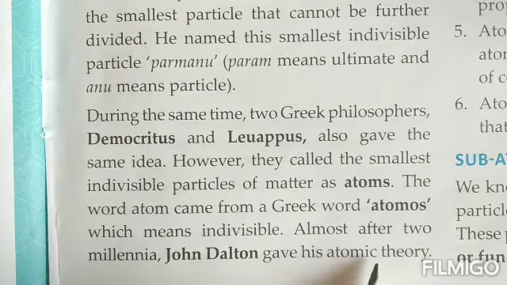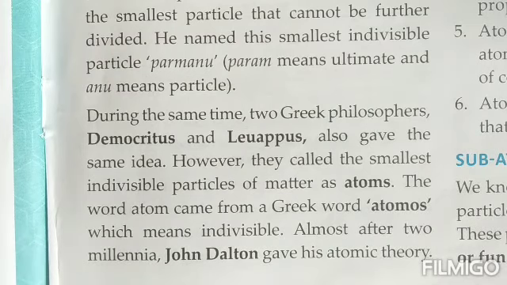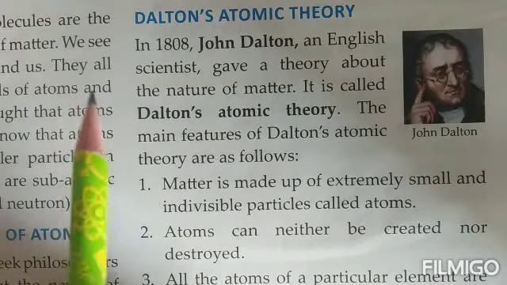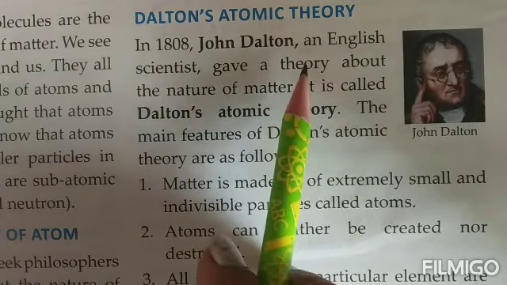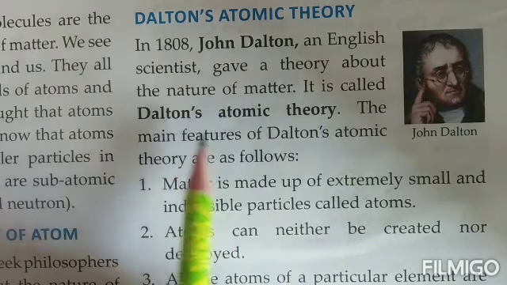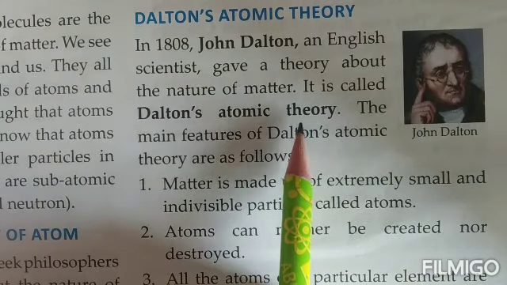John Dalton gave his atomic theory. At the same time, children, when something was being discovered, all the scientists in the same field started investigation and research on the same thing. So in that context, John Dalton also started studying the atom. In 1808, John Dalton, an English scientist, gave a theory about the nature of matter, and this theory was known as Dalton's atomic theory.